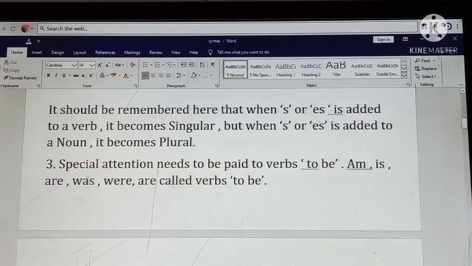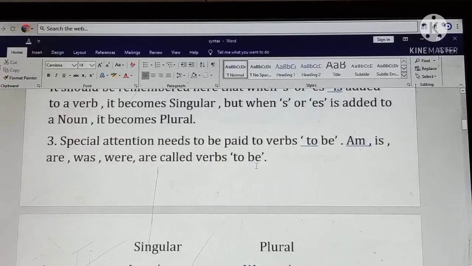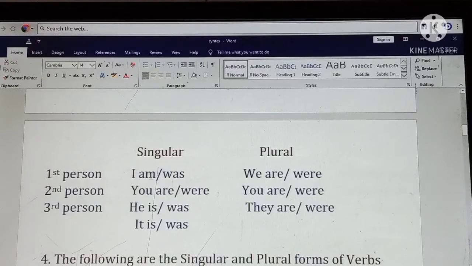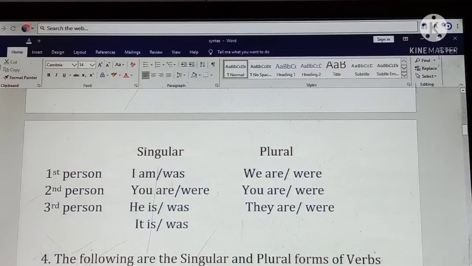Rule 3. Special attention needs to be paid to verbs to be. Am, is, are, was, were are called verbs to be. First person I agrees with am in singular. First person I agrees with was. And first person plural we agrees with are in present and were in past. Second person you agrees with are and were.